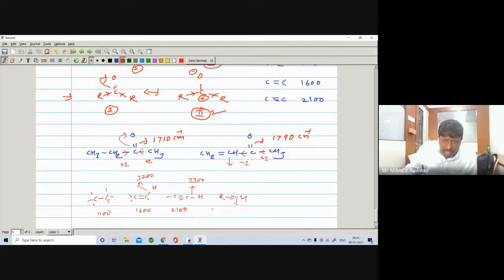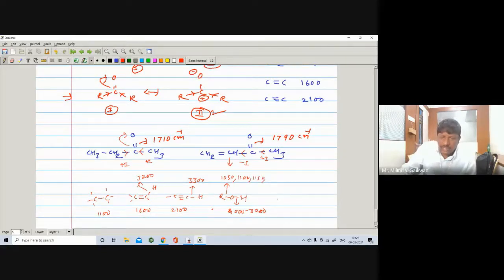Right? Then we have seen also alcohol ROH. The OH stretching will appear between 4000 to 3200. And if it is a primary alcohol, the CO will appear at 1050, secondary 1100, tertiary 1150. Okay.